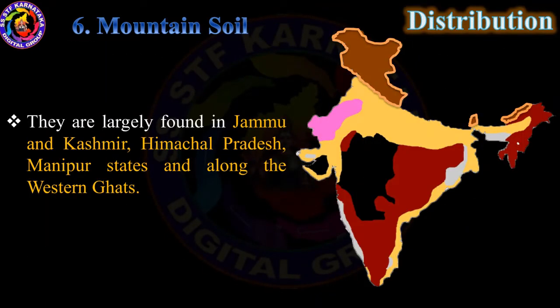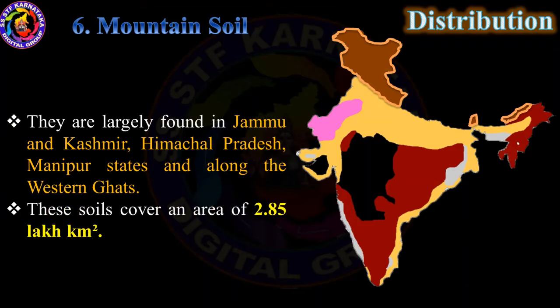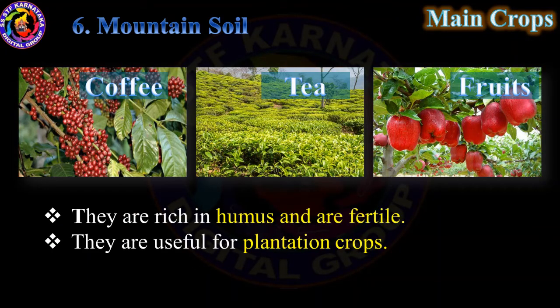Distribution of mountain soil. They are largely found in Jammu and Kashmir, Himachal Pradesh, Manipur states, and along the Western Ghats. These soils cover an area of 2.85 lakh square kilometers. Mountain soils are rich in humus and are very fertile, so they are useful for plantation crops like coffee, tea, and fruits.